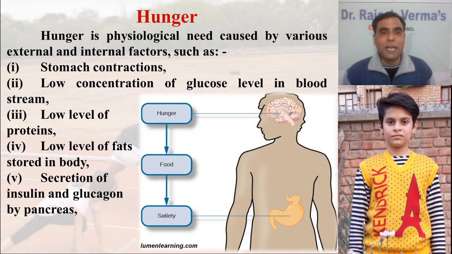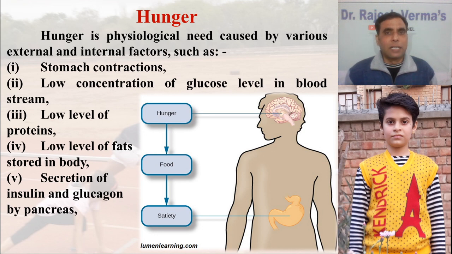So the first point is stomach contraction. Some researchers say that the moment your stomach is empty, it starts contracting, and that leads to the hunger motive. There is certain evidence that the low concentration of glucose in the bloodstream, the moment the glucose level falls, starts a process of hunger in your body.